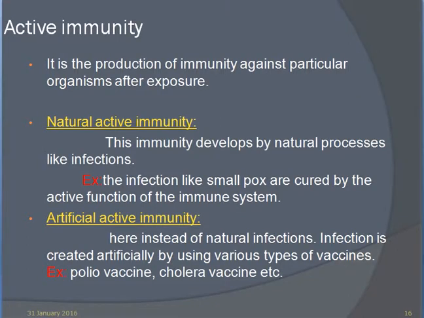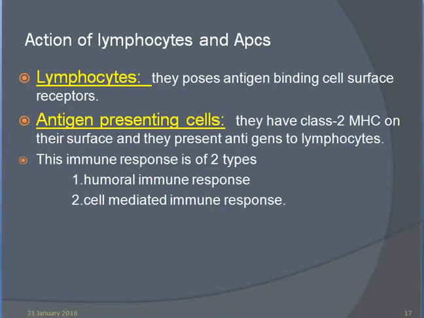Active immunity is the production of immunity against particles and organisms after exposure. Natural active immunity develops by natural processes like infections. Infections like smallpox are cured by the active functions of the immune system. Artificial active immunity: here, instead of natural infection, immunity is created artificially by using various types of vaccines like polio and cholera vaccines.